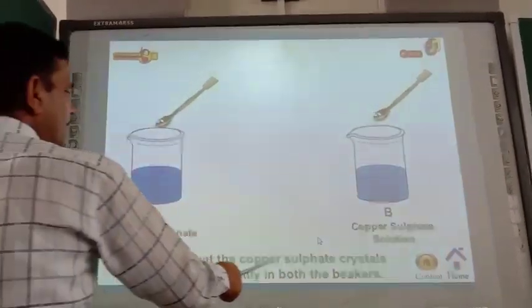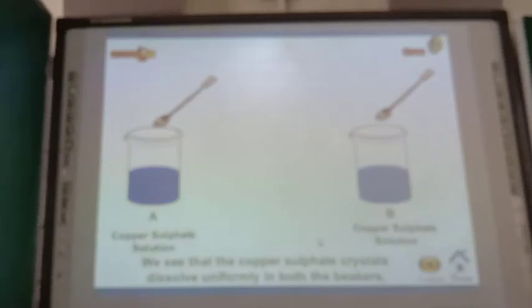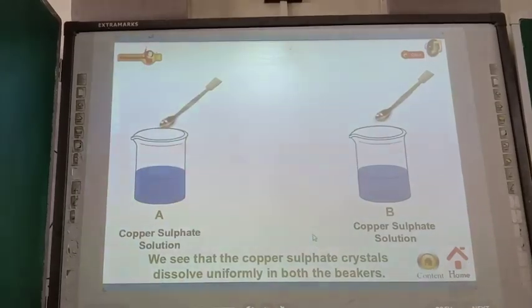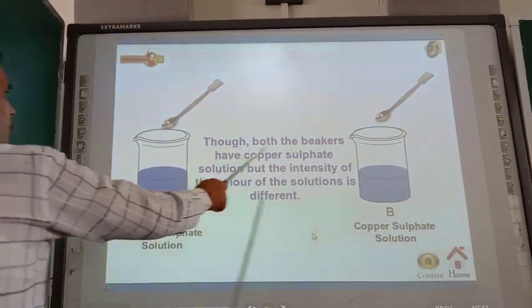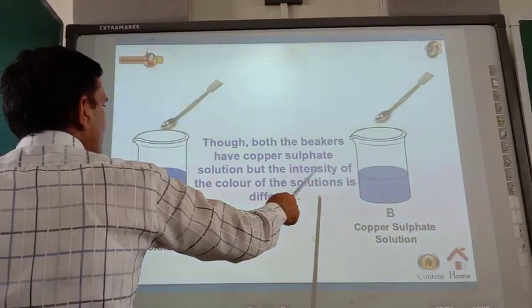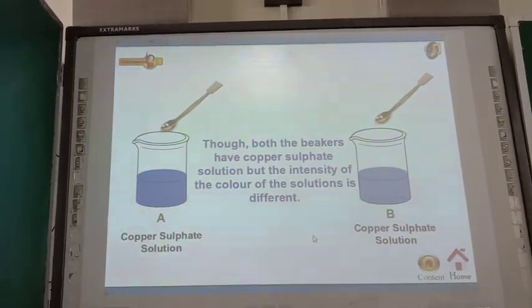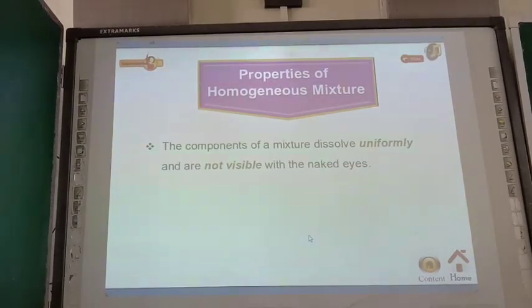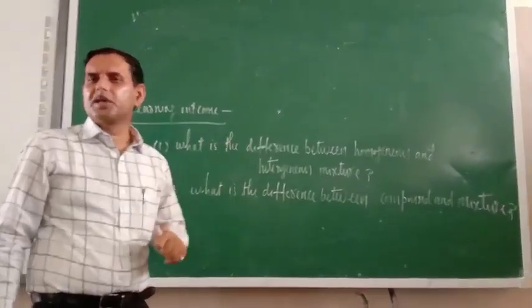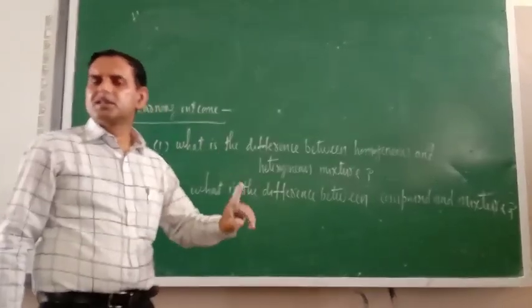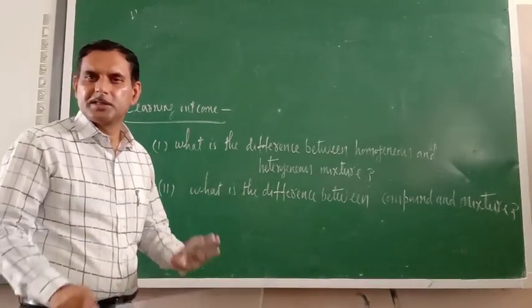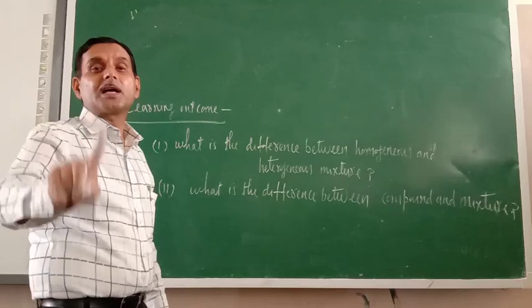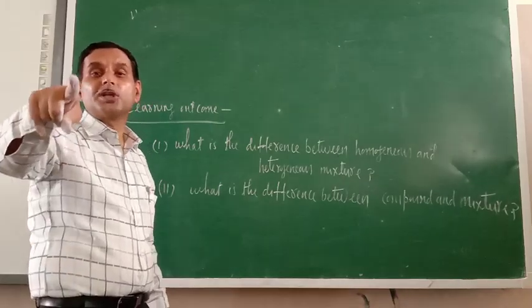We see that the copper sulfate crystals dissolved uniformly in both the beakers. Though both the beakers have copper sulfate solution, the intensity of the color of the solution is different. So dear cadets, what is the conclusion of that activity? The copper sulfate crystals are not visible in both the beakers, isn't it? Only color is visible, but particles are not visible. So that is an example of a homogeneous mixture.